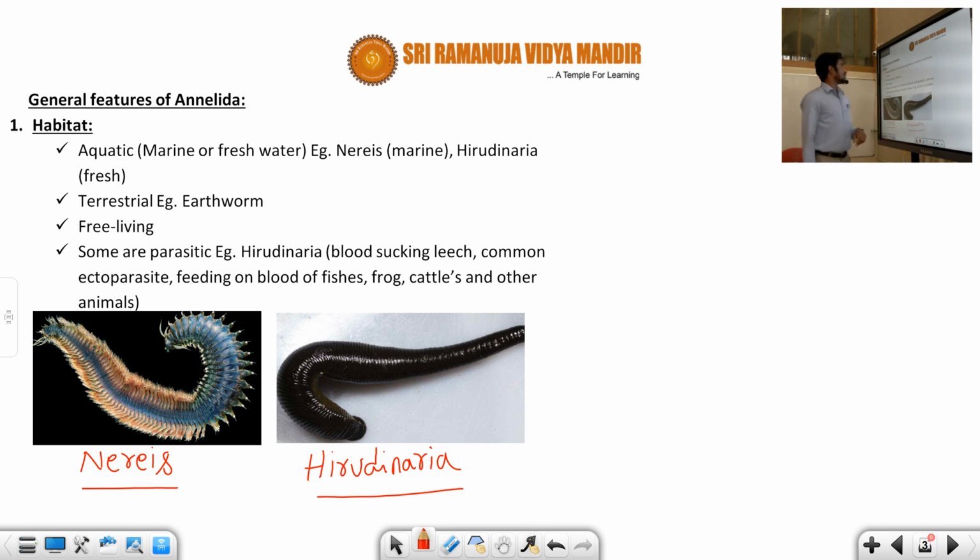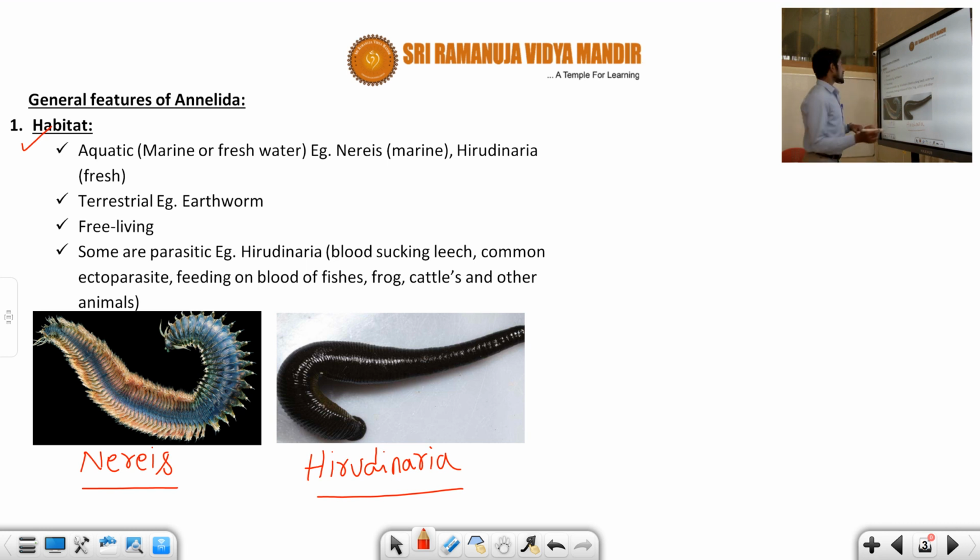First of all, we will discuss the general features of Annelida. The first one is habitat. Habitat describes whether it is aquatic or terrestrial, and if aquatic, whether marine or freshwater.